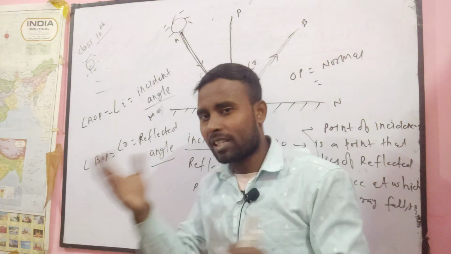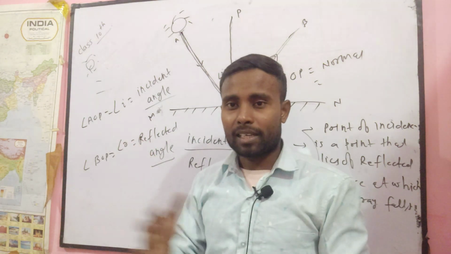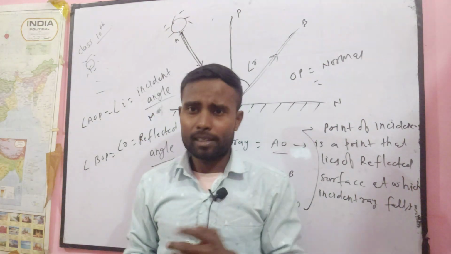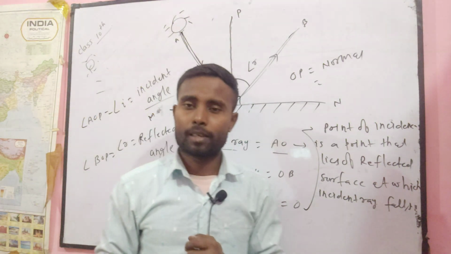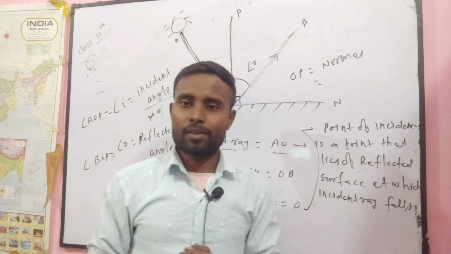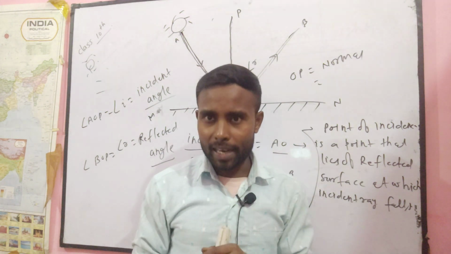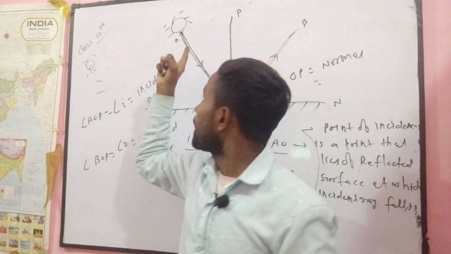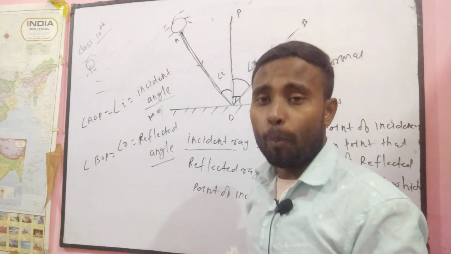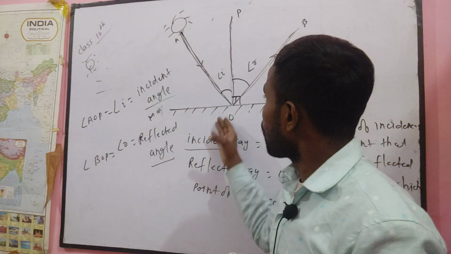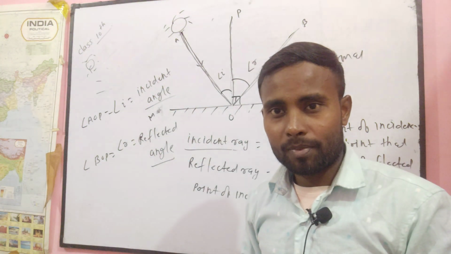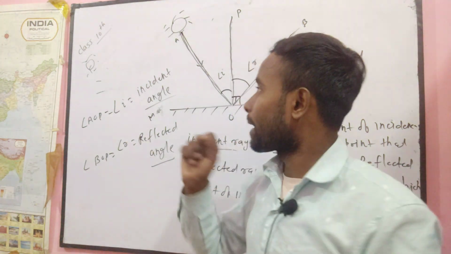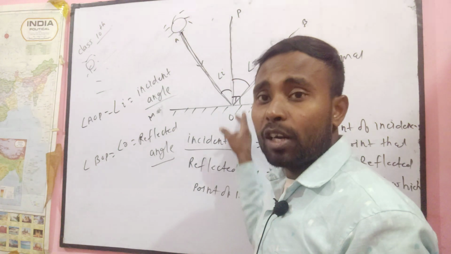Very easily you can write this in short notes, but if you want to write it in the exam, please write here. Define incident angle: it is the angle which is formed by the incident ray, that means AO, and the normal OP. This is your angle AOP, which is your incident angle. You can write the definition again: it is the angle which is formed by the incident ray and the normal.